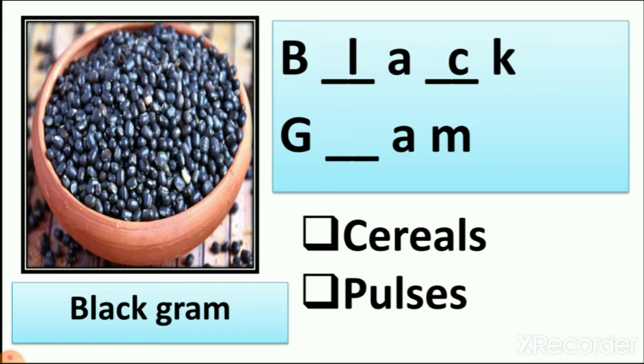And the gram spelling is G, R, A, M. So black gram. So is that a cereal or pulses? Yes, it is pulses we eat. So this is a black gram and it is a pulse we eat. Mostly we eat black gram in white color.